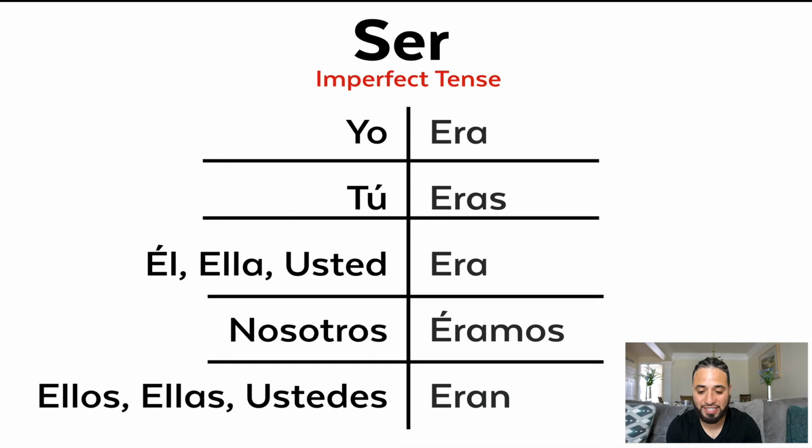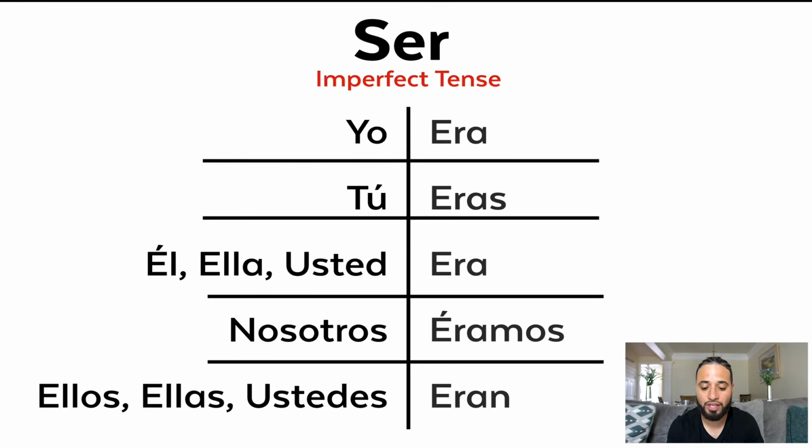Now we move to the imperfect tense. Now remember, the imperfect tense is like I used to be. So you would use this, yo era. You would also use this if you were telling a story like when I was 5 years old, I used to do this. That's when you would use the imperfect form or the imperfect tense. So cuando yo era niño, me gustaba jugar baloncesto. So when I was a kid, I liked to play basketball.